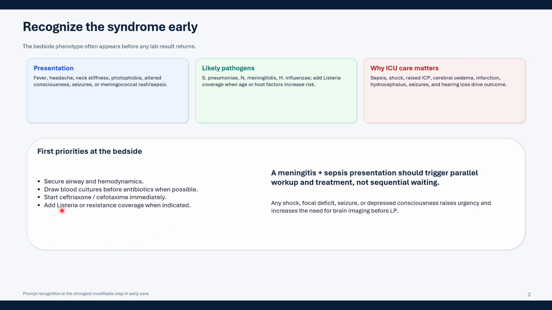You start empirically with ceftriaxone or cefotaxime immediately. Add Listeria or resistance cover when indicated. A meningitis plus sepsis presentation should trigger parallel workup and treatment, not sequential waiting, which we discussed earlier. Any shock, focal deficit, seizure, or depressed consciousness raises urgency and increases the need for brain imaging before lumbar puncture.